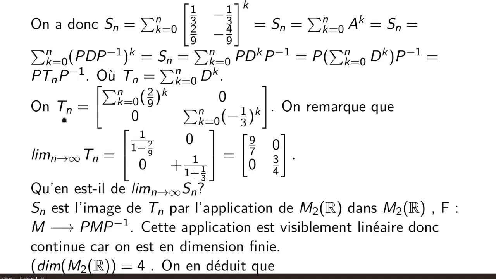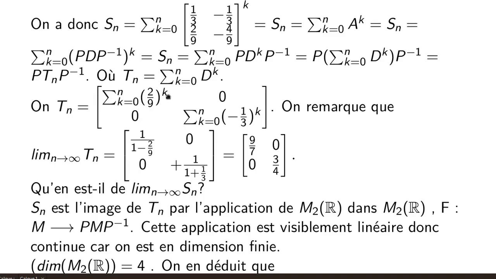Tn obviously is therefore, since we can sum matrices term by term, the diagonal matrix with coefficients the sum from k equals 0 to n of (2/9)^k, 0, 0, and the sum from k equals 0 to n of (-1/3)^k.